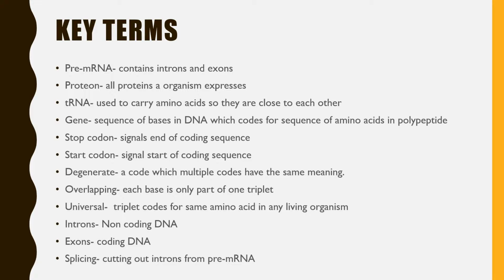Gene: a sequence of bases in DNA which codes for a sequence of amino acids in a polypeptide. Stop codon signals the end of a codon sequence. Start codon signals the start of a codon sequence. Degenerate: an amino acid can be coded for by multiple codons. Non-overlapping: each base is only part of one triplet. Universal: the triplet code for all amino acids is the same in any living organism.